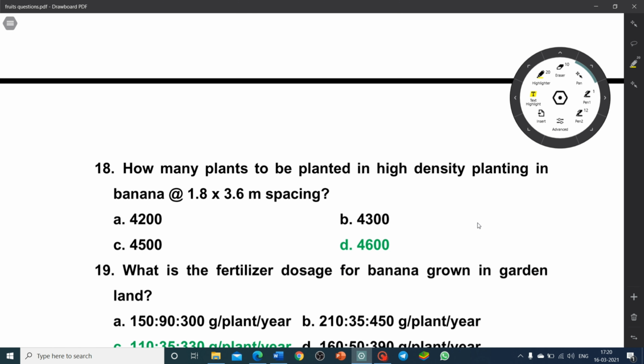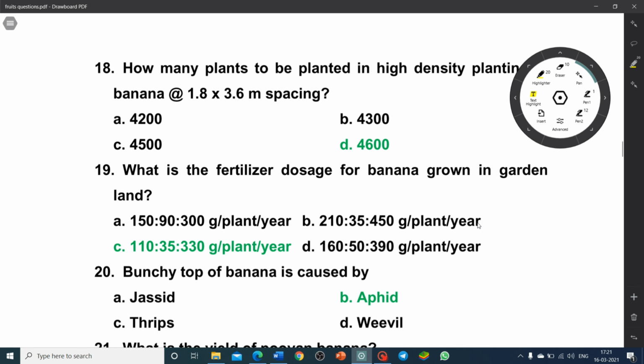18th one. How many plants can be planted in high density planting in banana at a spacing of 1.8 into 3.6 meter? It can accommodate nearly 4,600 plants. Option D is the correct answer. What is the fertilizer dosage for banana grown in garden land? 110 is to 330 grams NPK per plant per year.